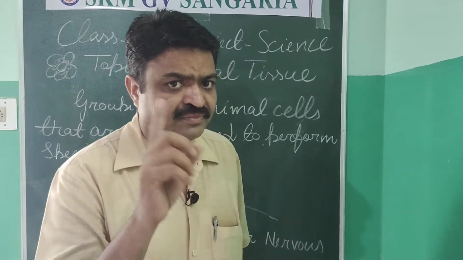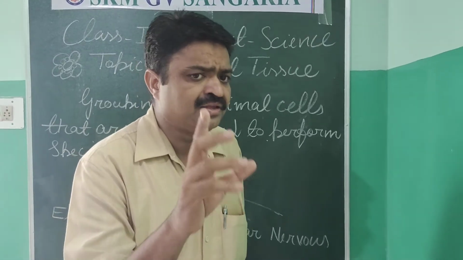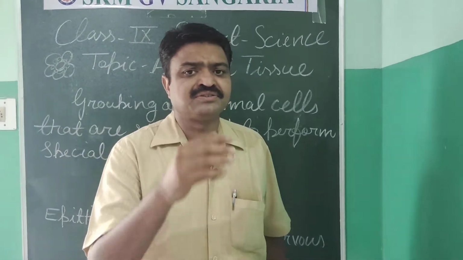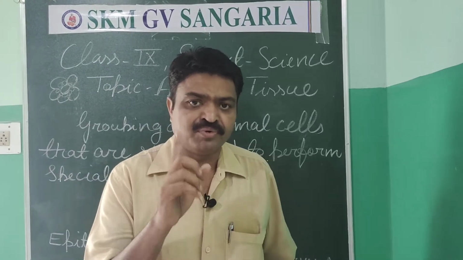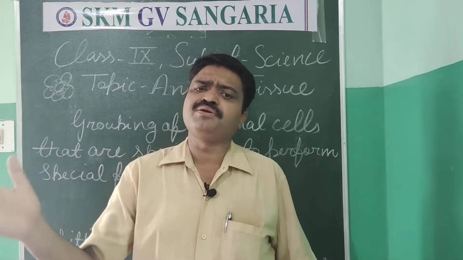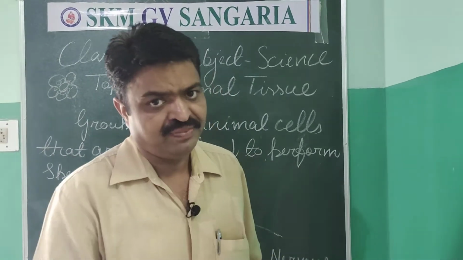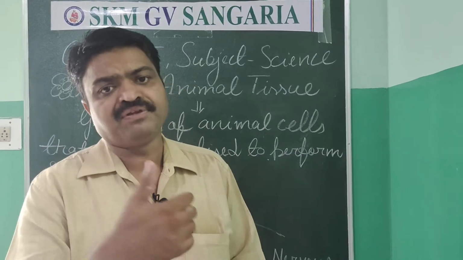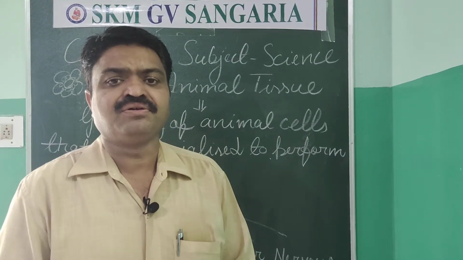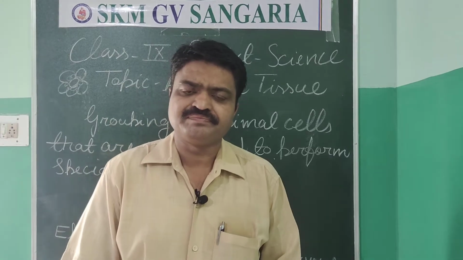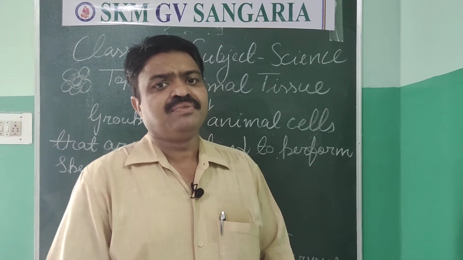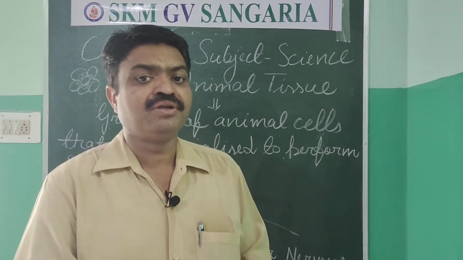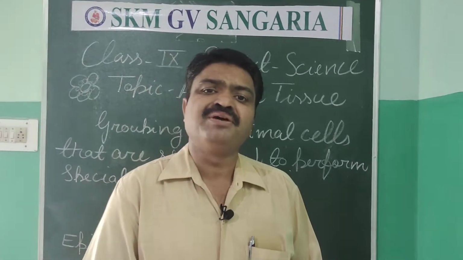According to this, all the particular organs found in our body have a particular tissue for them. Like our skin has a particular tissue known as epithelium. Our body muscles have a particular tissue known as muscular tissue.